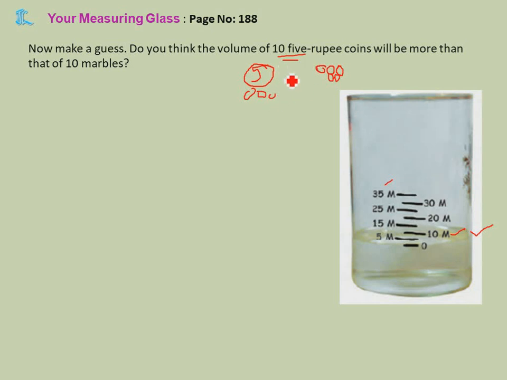Then you make a guess whether it is this. By thinking, we think 5 rupee coins are a little bit heavy. So when 10 5 rupee coins are there, it will be more than the 10 marbles. And that is our guess, children. It's not an appropriate one, it is our guess. Now, guess the volume of each of these.